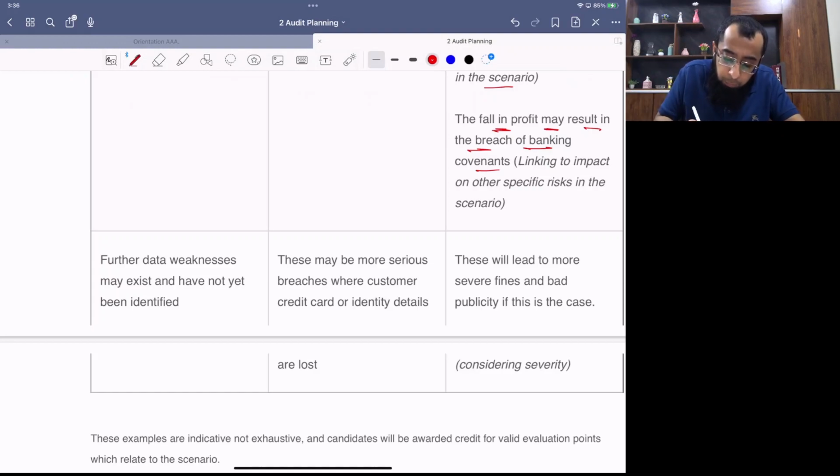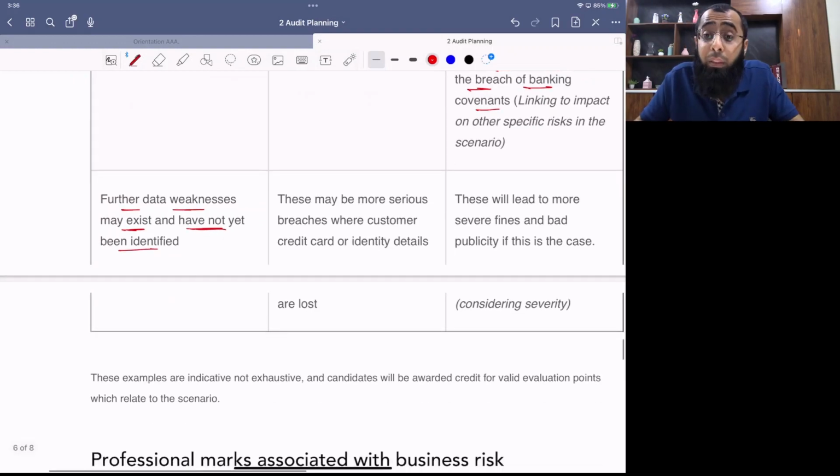Or another perspective, further data weaknesses may exist and may not have been identified, relating to weak controls, because the internal auditor defaulted one time, so he may have defaulted in other areas also. There may be more serious breaches where customer credit card or identity details are stolen. Maybe other than these 2500, other losses may also exist. This will lead to more severe fines and bad publicity if this is the case.